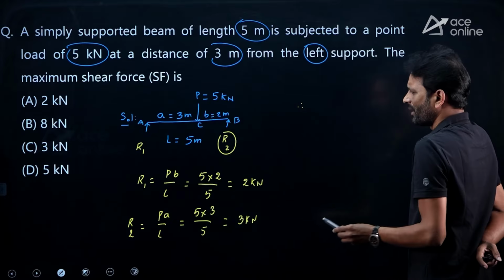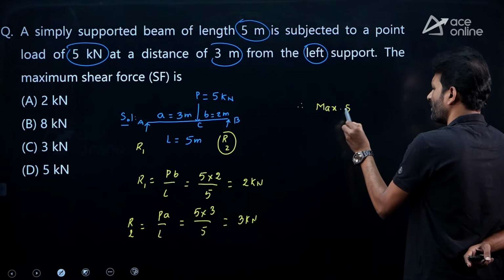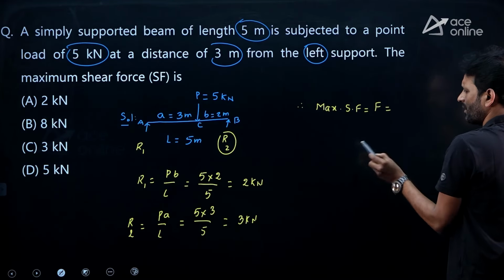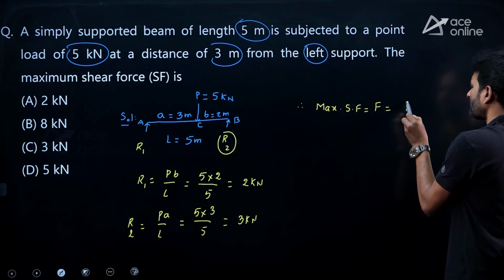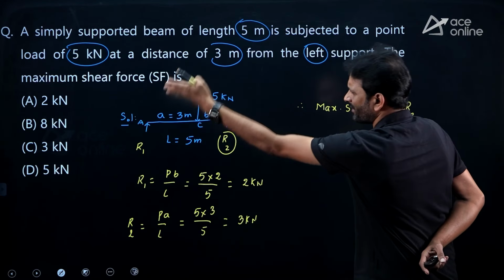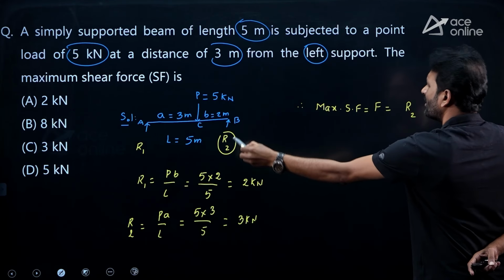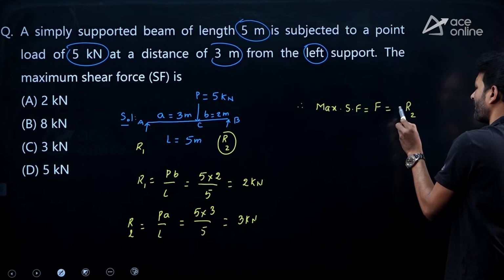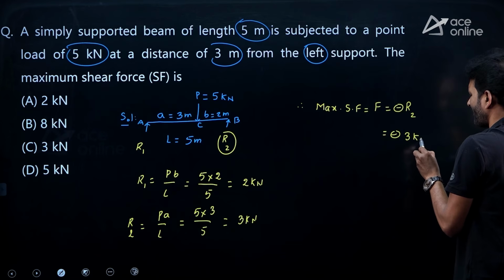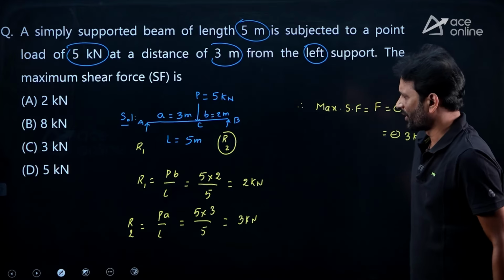So, what we required? We required the maximum shear force. Maximum shear force, let us say that is F. It is nothing but R2. If I am using the sign convention, basically here magnitude is given, but with the sign convention, right hand side upward force is negative. So, minus R2 value, how much? 3 kilonewtons. This minus and plus sign indicates the direction of the shear at a particular location, we know it.